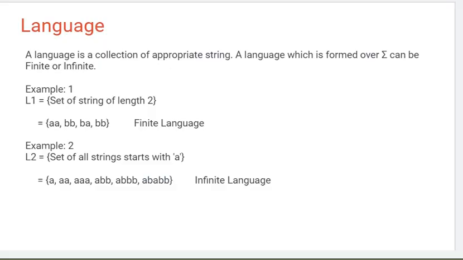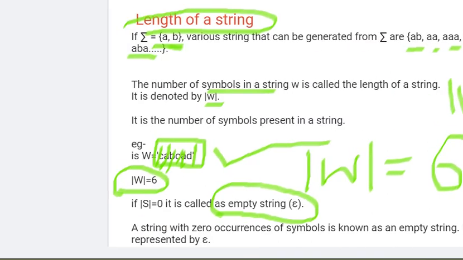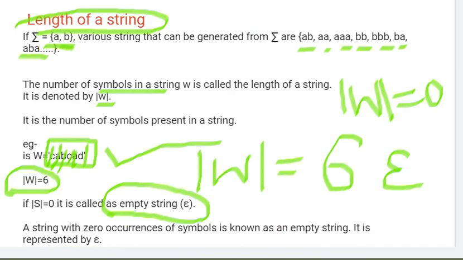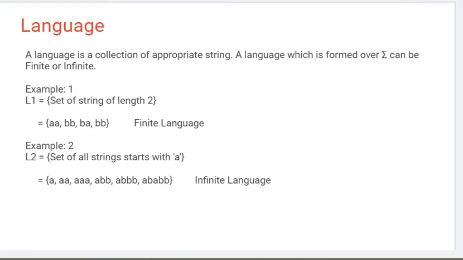So we just now saw what an alphabet is. Alphabet is a finite set of symbols. With the alphabets we can make a string, and if we count the symbols in the string, that is the length of the string.